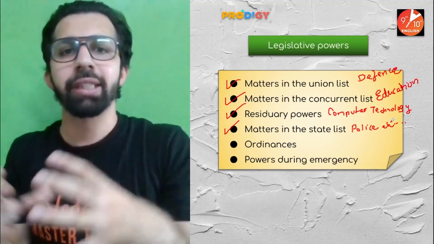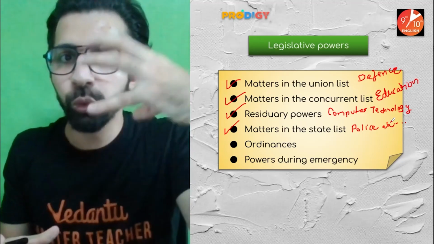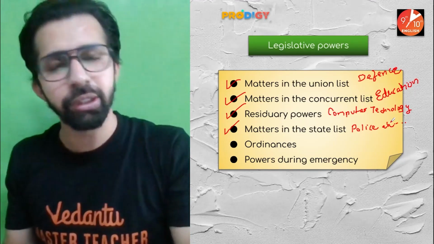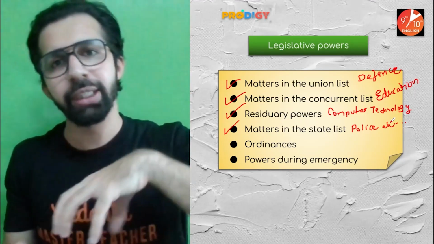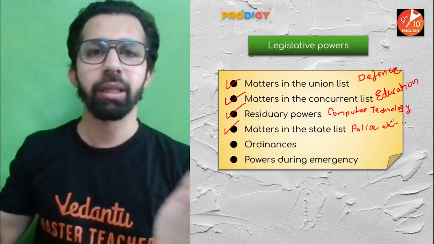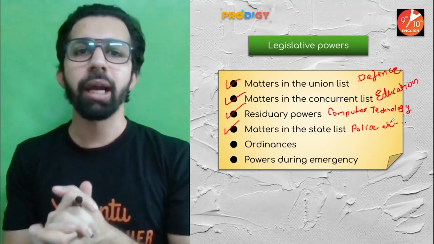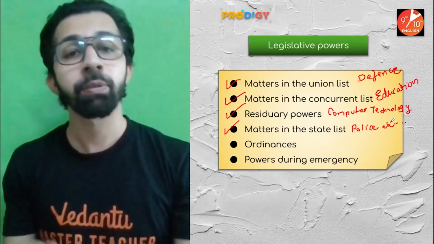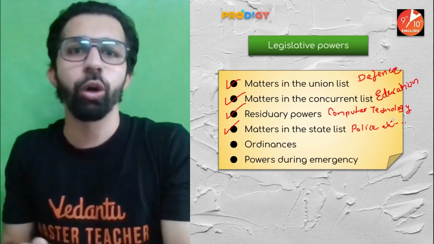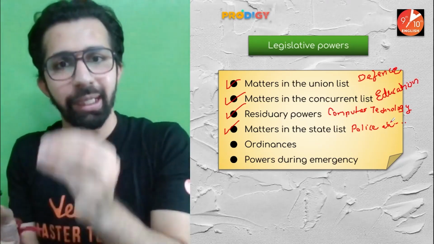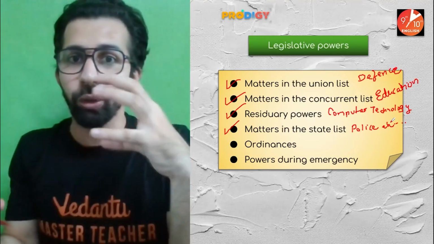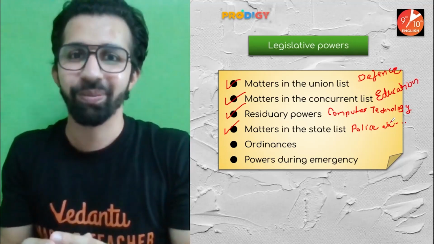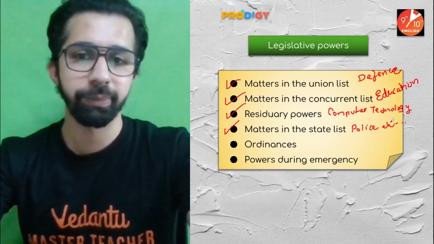If two or three different states came together and requested the Rajya Sabha to legislate laws on subjects in the State List, are they going to be applicable on all the states? No. Let's take an example: Maharashtra, Gujarat, and Madhya Pradesh came together and requested the Rajya Sabha to frame laws on the state police of these three states. So the Rajya Sabha will legislate laws on state police, but only for Gujarat, Maharashtra, and Madhya Pradesh because they requested to do so. Okay, so this is what you guys are supposed to remember.